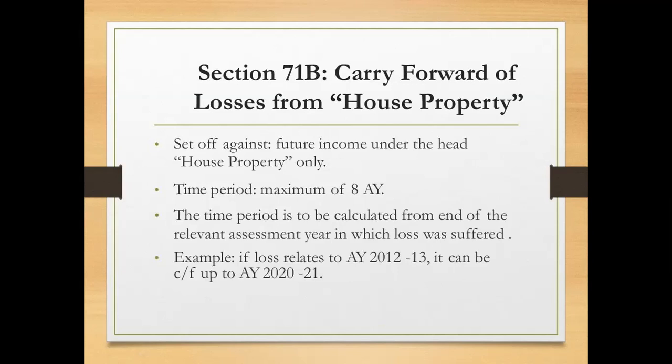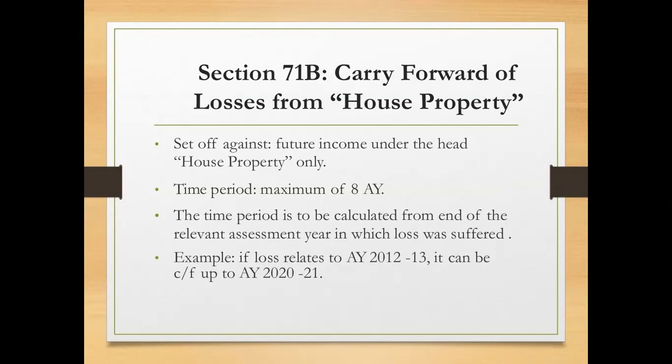If there is any loss from house property, after the adjustments have been done, that is intra-head as well as inter-head adjustment, and there is still any loss from house property, it can be carried forward. That carried forward amount can be set off only against the head called house property. Be careful: after intra-head and inter-head adjustment, any remaining loss from house property can be carried forward to future years.